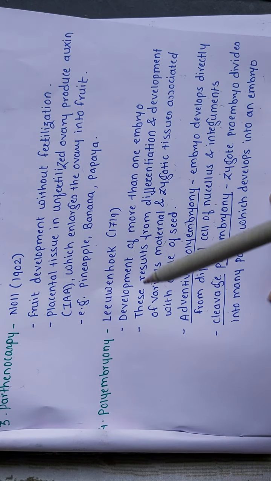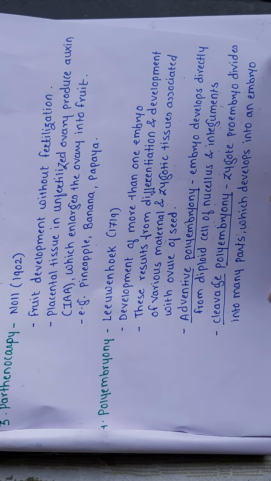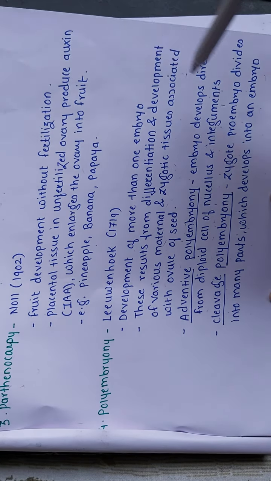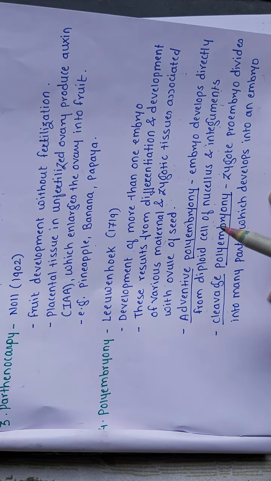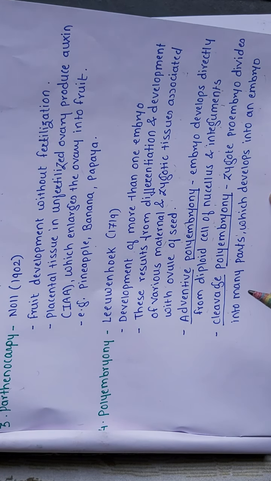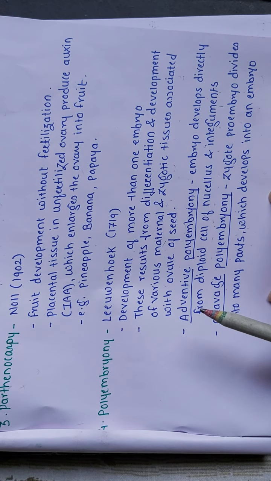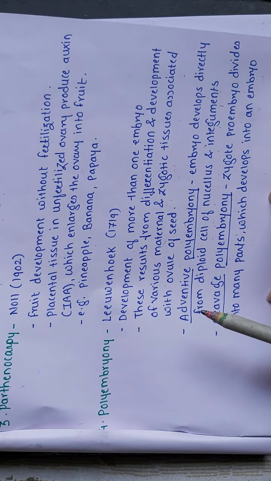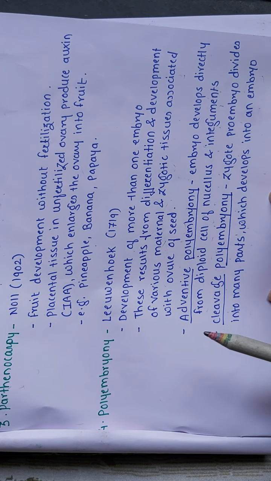So this is about polyembryony. They have given examples. I have not written them over here, but you have to remember one or two examples of each category. Okay, so here we finish this topic, reproduction in lower and higher plants. So just read it out. If you have any questions or doubts, you can message me and I'll solve them.